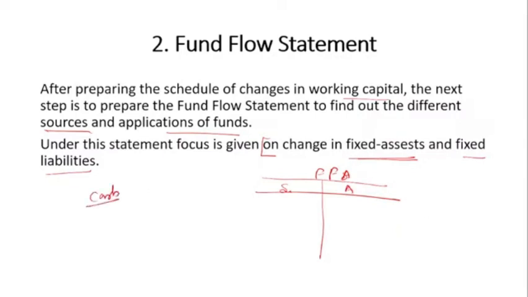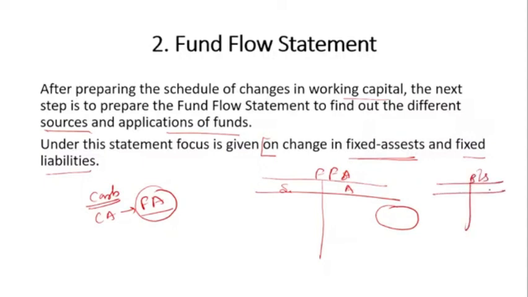If you're changing, that means if you're utilizing your cash or your current asset to purchase a fixed asset or purchase machinery, in that case you can see the changes in your fixed asset. You can see the changes in your balance sheet. If you purchase a fixed asset, there is a change on the asset side. If your company is utilizing its current asset for repayment of the liability, the fixed liability.